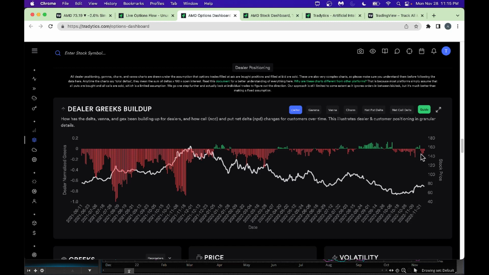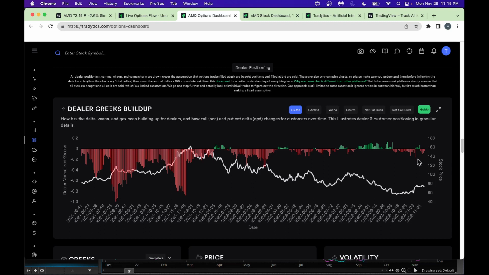So the moment the market maker is negative delta, at this time they have some actual stock in their portfolio. So they will end up closing it out. When the expiration happens, they will end up closing it out and selling the stock. That can apply some pressure on the stock itself. That's why you got to be slightly careful here. There is some negative delta here.